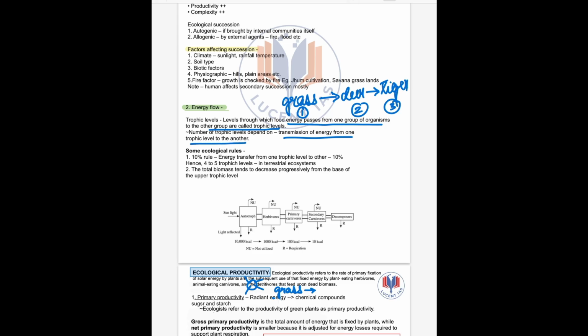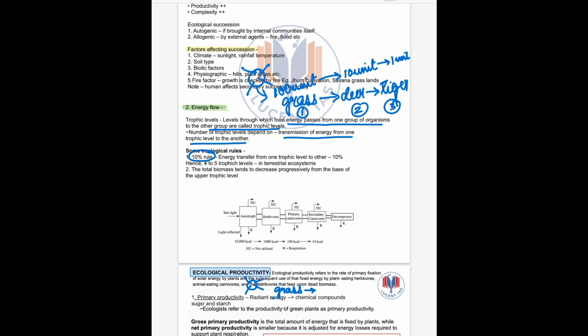So here there are a few rules. One is the 10% rule. So energy transfers from one trophic level to another following the 10% rule. Suppose here 100 units of energy from sunlight, and the grass has 100 units of energy. So for transmission from 100 units only 10% will go. It is 10 units. And from deer only 10% will go. This is 1 unit.